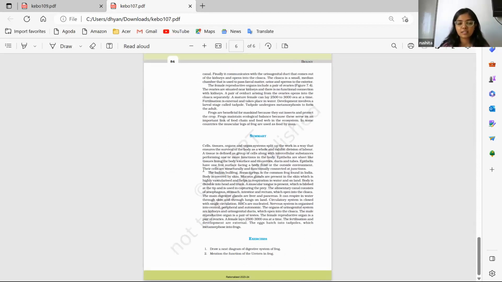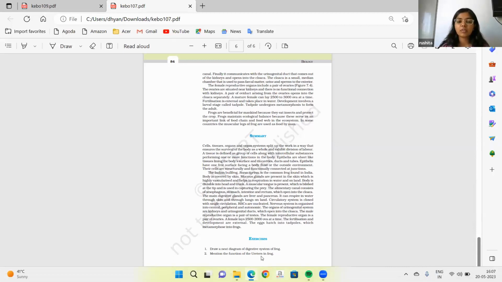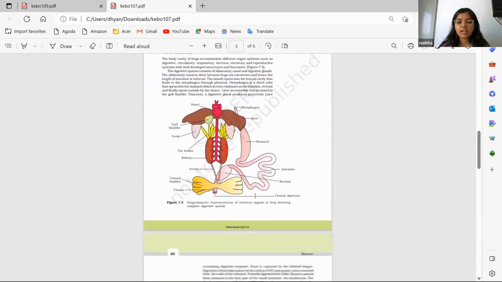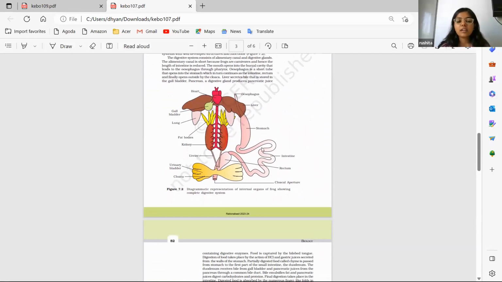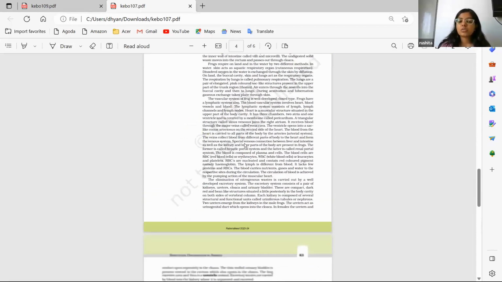Now, if we come to the exercise of this chapter, the first question is: draw a neat diagram of the digestive system of a frog. From the NEET perspective, you obviously don't have to draw the diagram. You will just need the labeling. So you should be very thorough with the labeling of all the diagrams. As you can see, this is the diagram with the complete digestive system. For the exam point of view, you need to know how to draw it also. But if we talk only about NEET, then you should be thorough with all the labelings: where is the esophagus, the liver, the stomach, the rectum, the intestine. You should know all the parts. The labeling should be correct. So that is a pretty easy one.